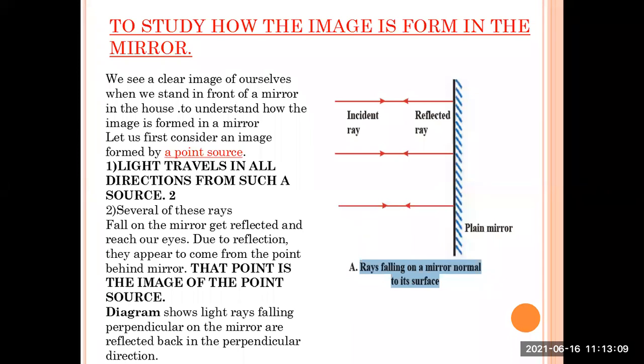The arrows tell us whether the ray is an incident ray or a reflected ray. But you can see that both the arrows fall on the same ray, because when the incident ray falls on the mirror, the reflected ray passes through the same path. It is reflected on the same path. Okay.